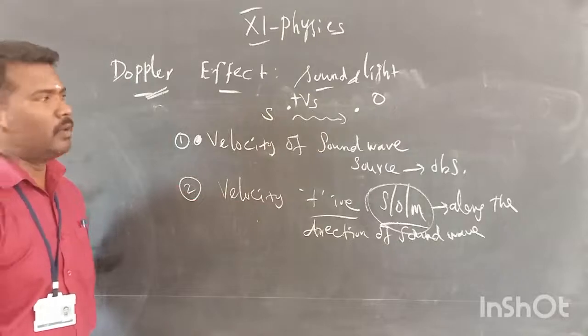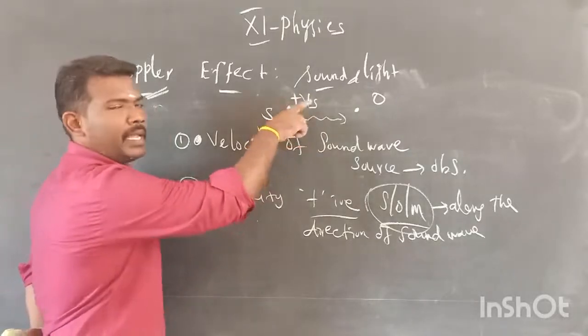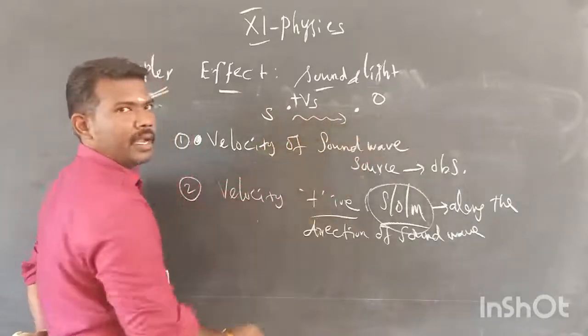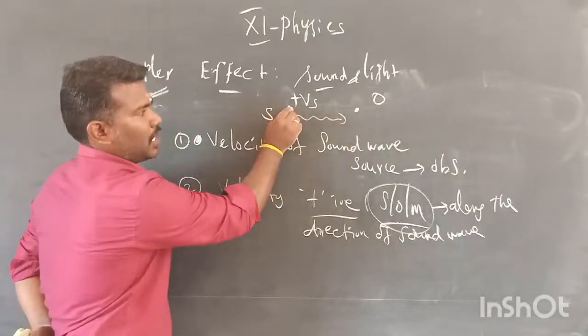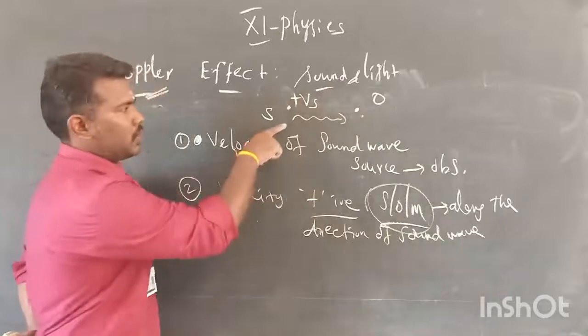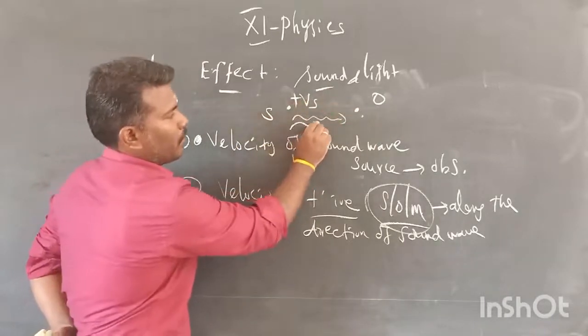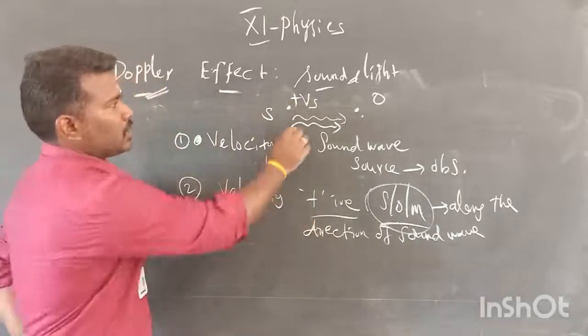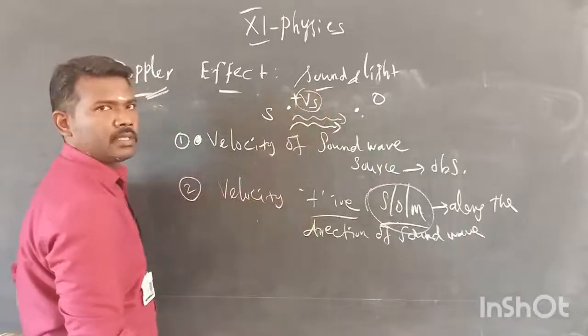Vs is nothing but the velocity of the source. Source moving towards the observer means both of them are moving in the same direction, along the direction. So the Vs value is taken as a positive quantity.